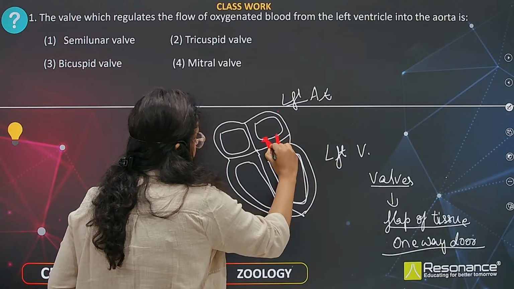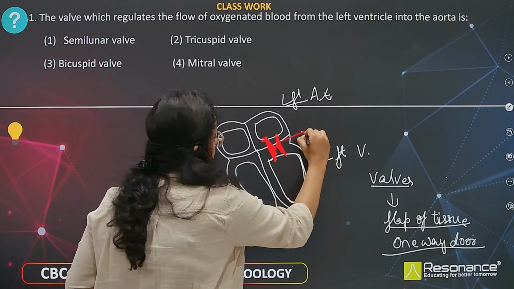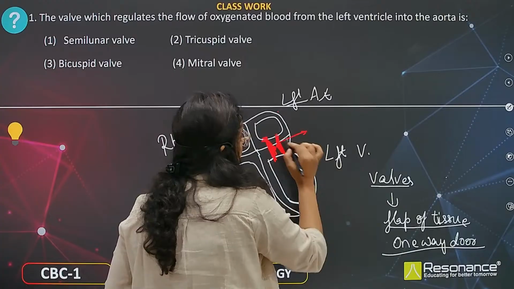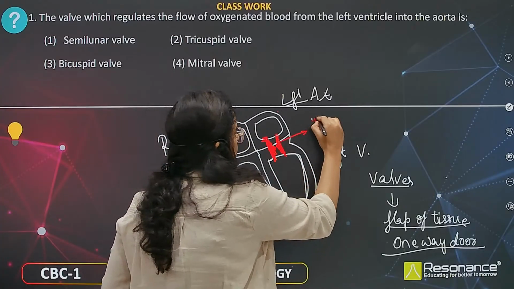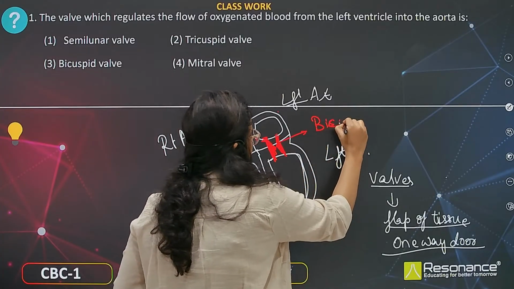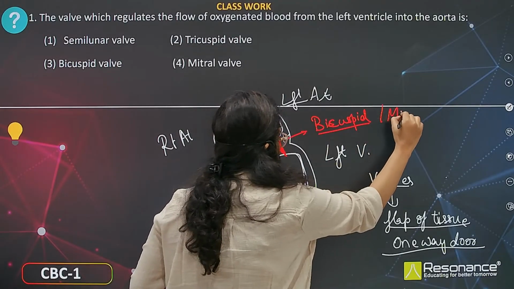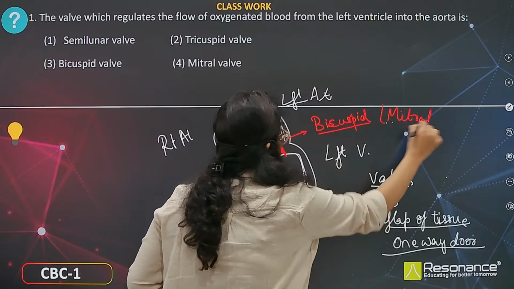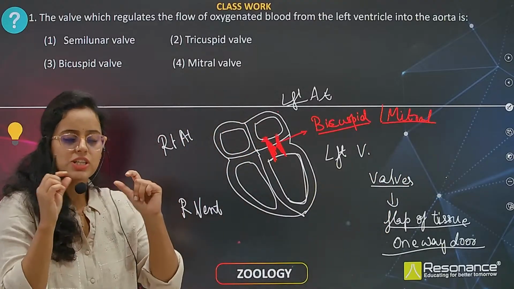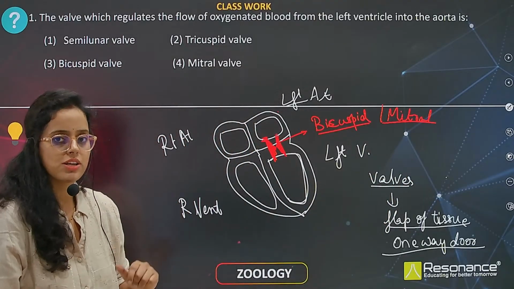This is a flap-like tissue that I am mentioning. This flap-like tissue is called a valve. Which type of valve? Bicuspid valve, which is also called mitral valve. So this is called bicuspid. Only two cusps are present. That's the reason it is called bicuspid.